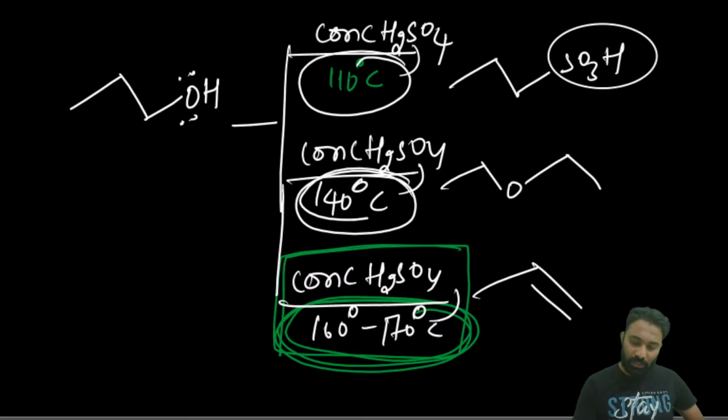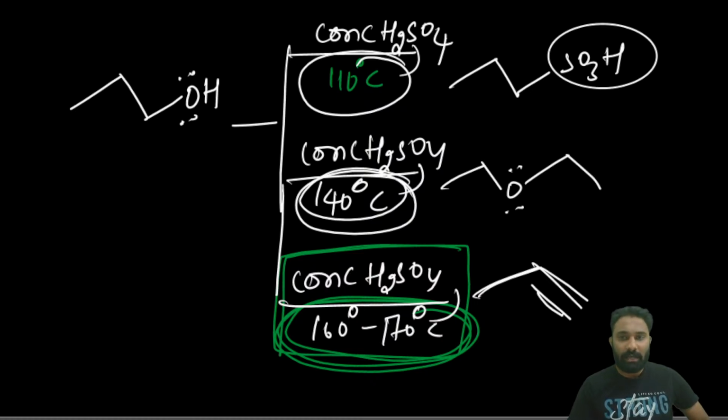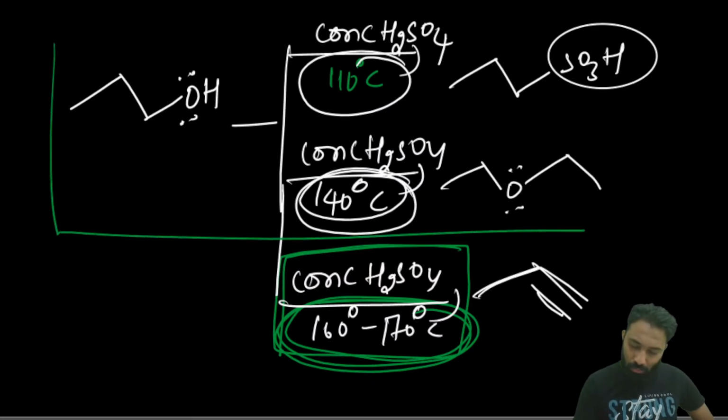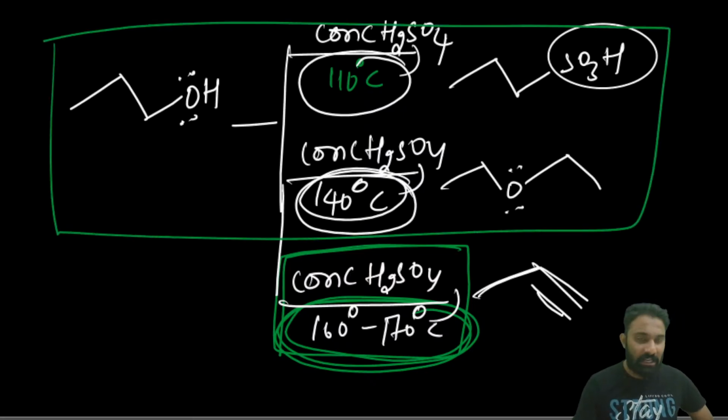If 140 degrees is given, we get ether. If a high temperature is given, it gives the alkene. Why different products form at different temperatures, and the mechanism of these two products, I will explain in the alcohols, phenols, ethers chapter.